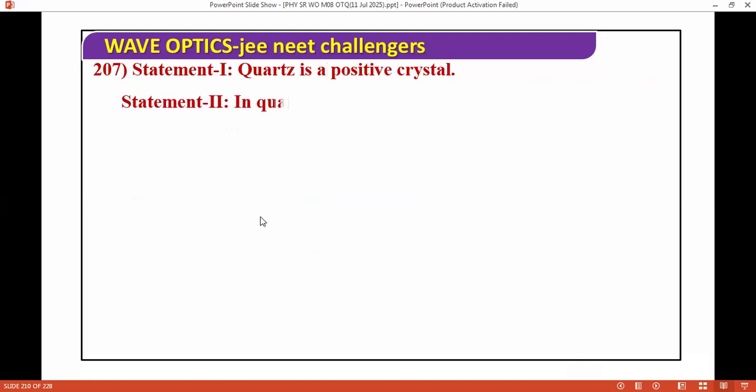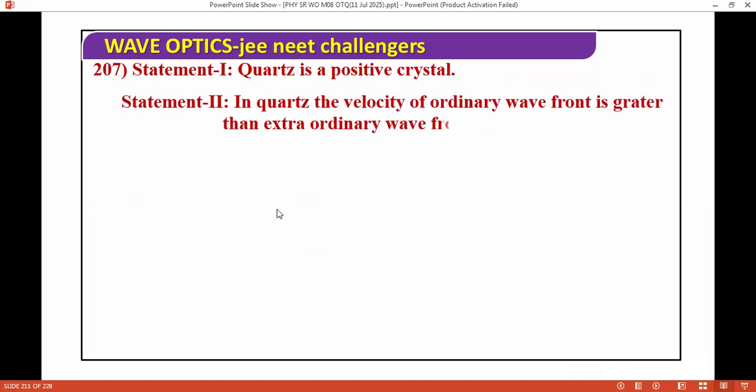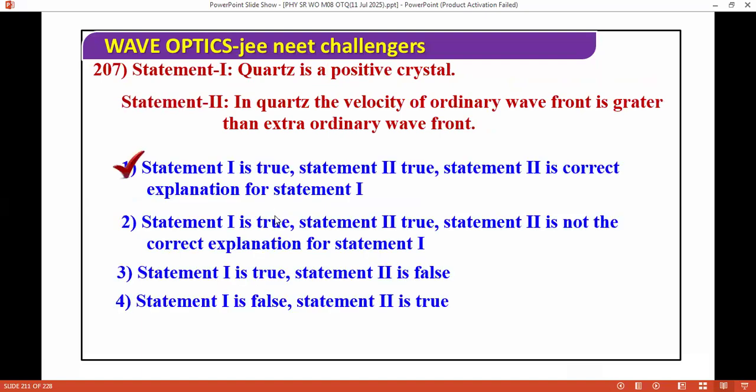Next question. Statement one: quartz is a positive crystal. Second: in quartz, the velocity of the ordinary wavefront is greater than that of the extraordinary wavefront. Okay, so we have these options. The correct answer for this is both are correct. Next question, I'm moving ahead.